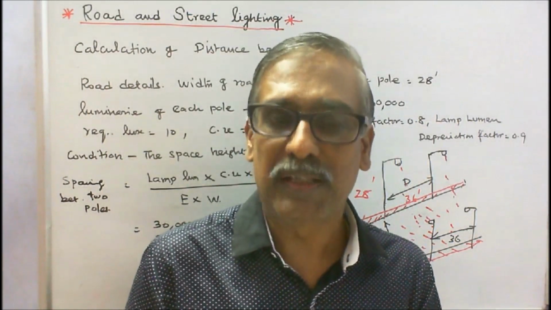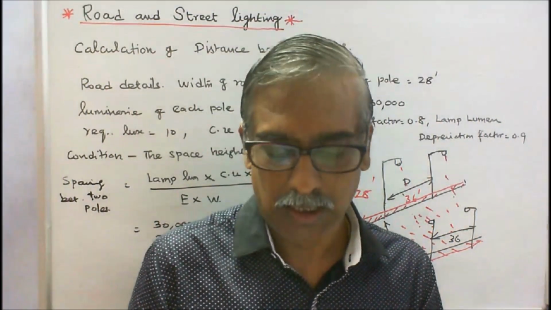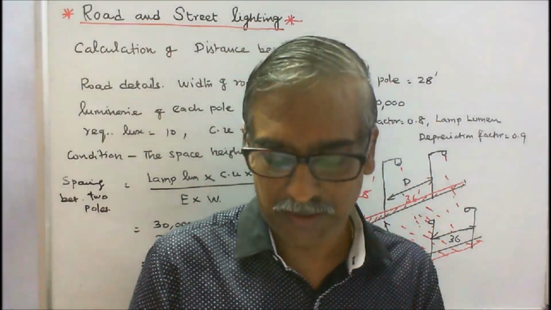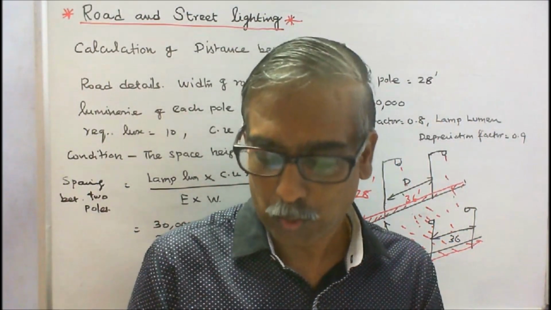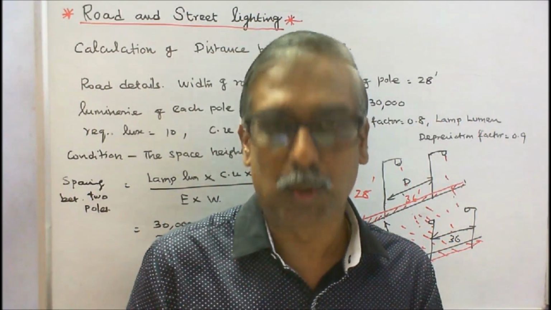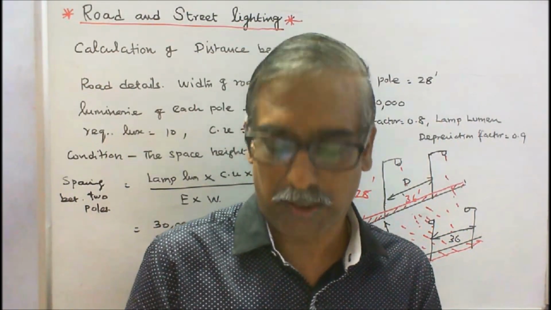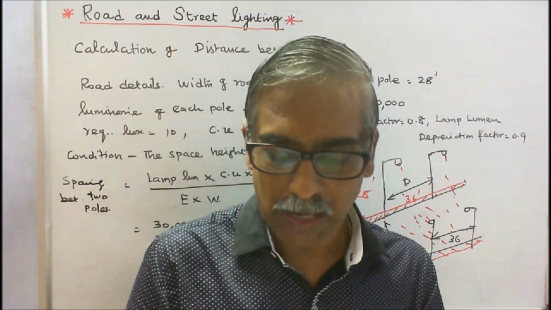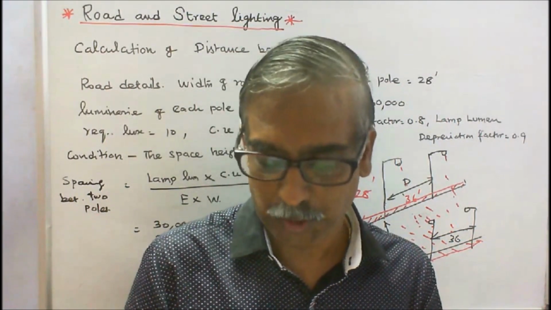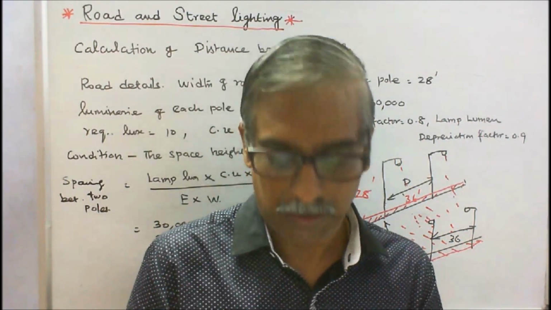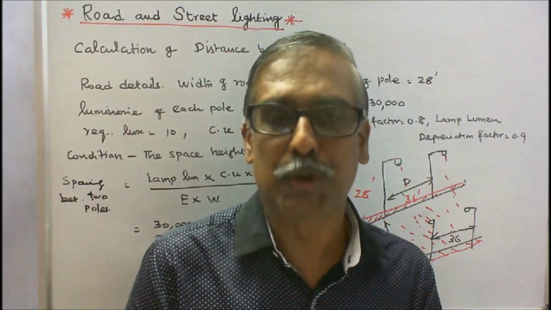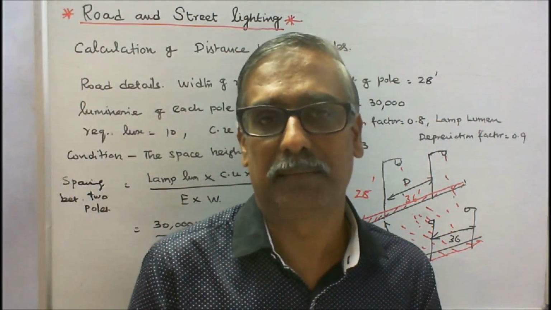Lamp output is 30,000 lumens. Required lux level is 10 lux. Coefficient of utilization factor is equal to 0.2. Depreciation factor is equal to 0.8. Lamp lumen depreciation factor is equal to 0.9. The space to height ratio should be less than 3.